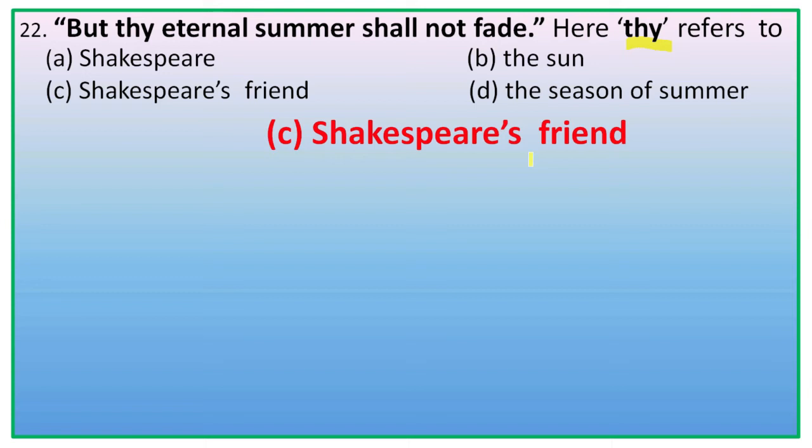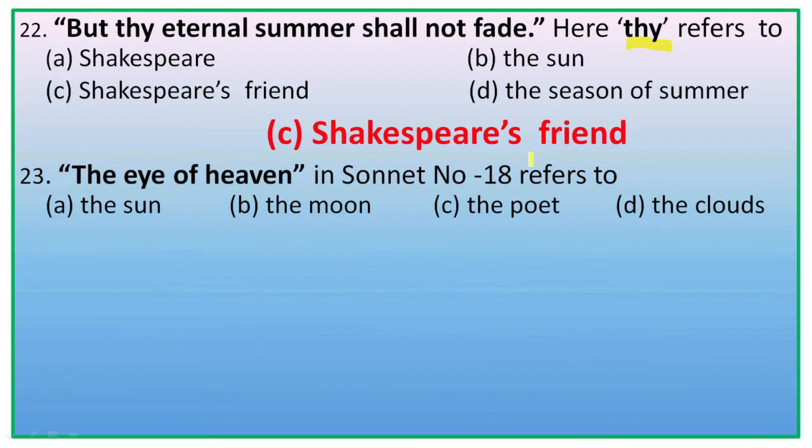Because according to Shakespeare, his friend possesses eternal summer or eternal beauty, whereas the beauty of nature or the natural summer is temporary. Next, 23. The eye of heaven in sonnet number 18 refers to. The options are the sun, the moon, the poet, the clouds.